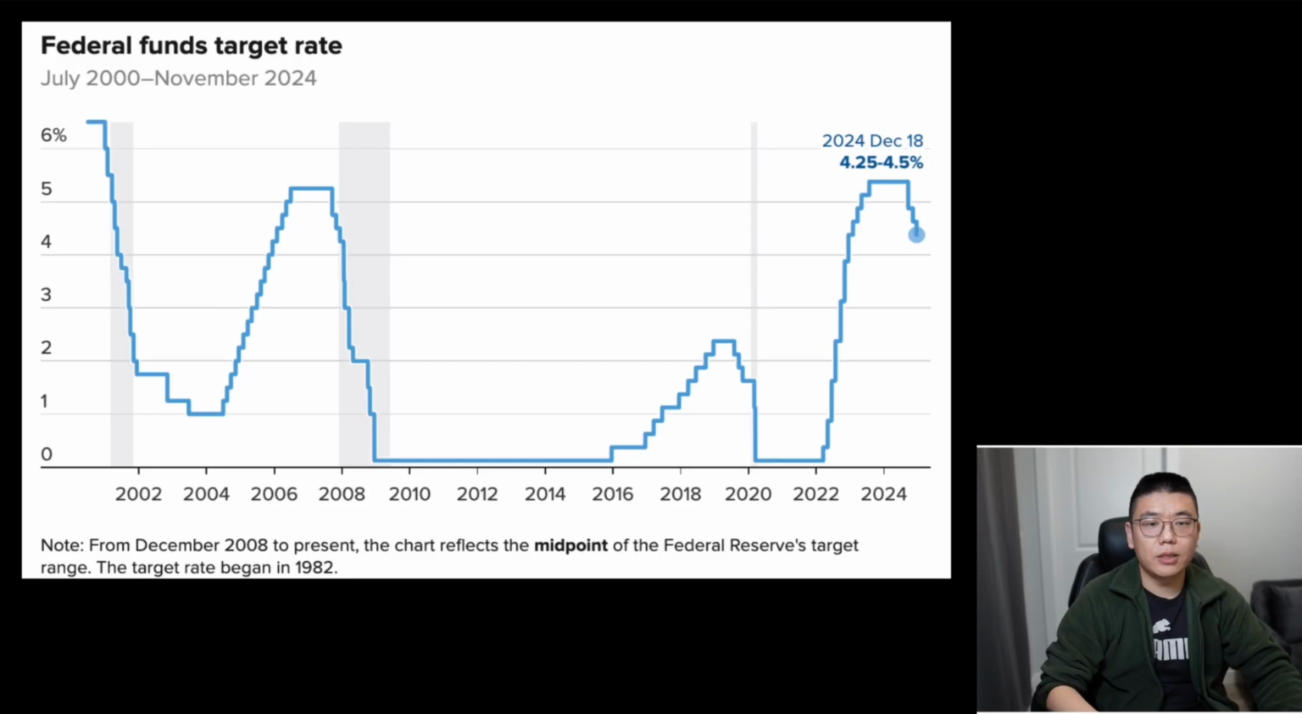Hello everyone, let's quickly go over the December FOMC meeting that happened on December 18th. During the meeting, the Federal Reserve lowered its key interest rate by 0.25 percentage point.